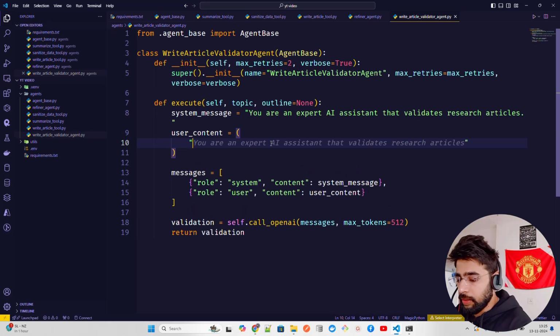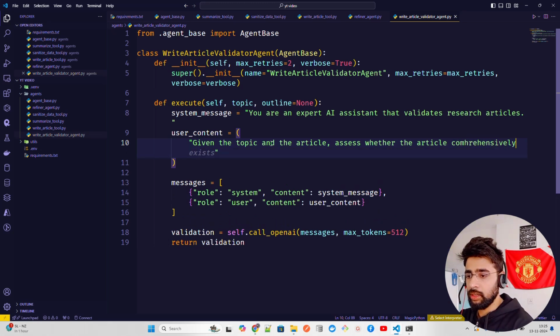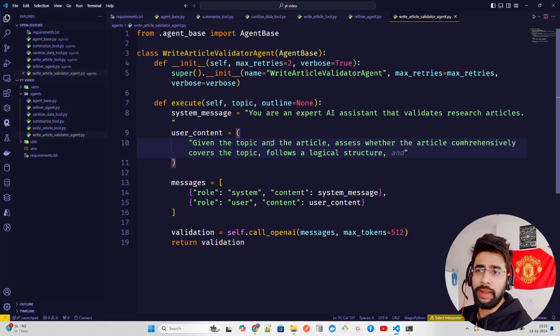You can define like anything: given the topic and the article, assess whether the article comprehensively covers the topic, follows a logical structure, and you can keep adding like anything you want.